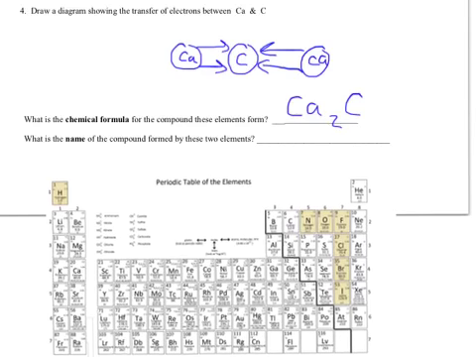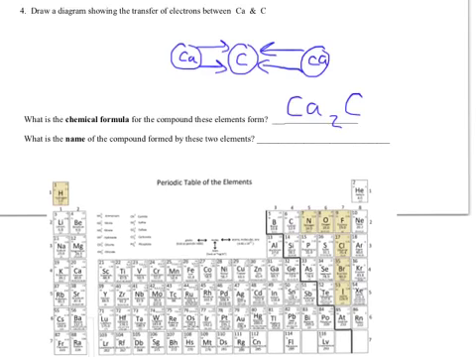Now to name this, calcium, if I look, only forms 1 ionic charge, so all I had to say is calcium, and carbon is going to be carbide. And maybe someday you'll get to work with calcium carbide. It makes an explosive gas. It's quite fun when you put it in water, but be careful with it.